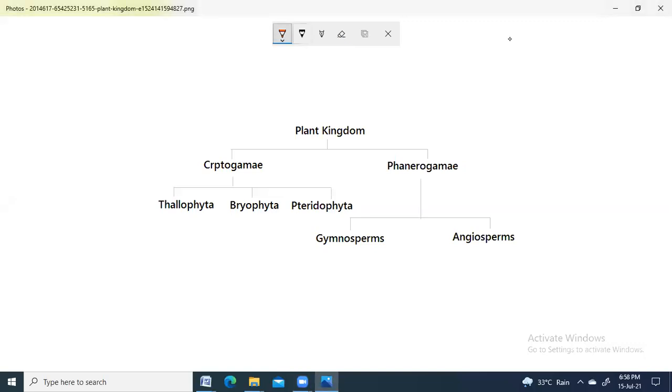As you can see, plant kingdom can be classified into two types. This is called cryptogamy and phanerogamy. Each of these has its own name. So what do we mean by the words cryptogamy and phanerogamy? Cryptogamy means organisms which can actually... The word crypt means old, and the word gamy means marriage or union.